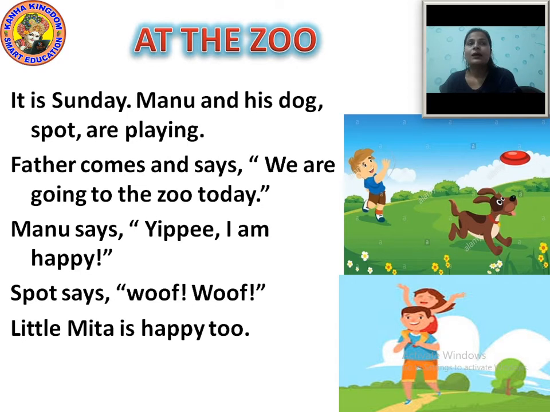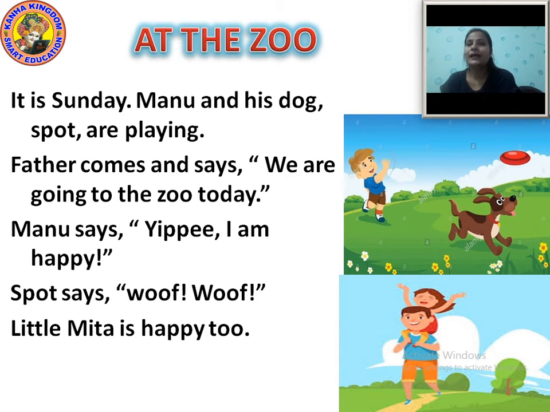Now it is Sunday. Manu and his dog Sport are playing. Manu is the name of the boy who is playing with his dog, and the name of that dog is Sport.